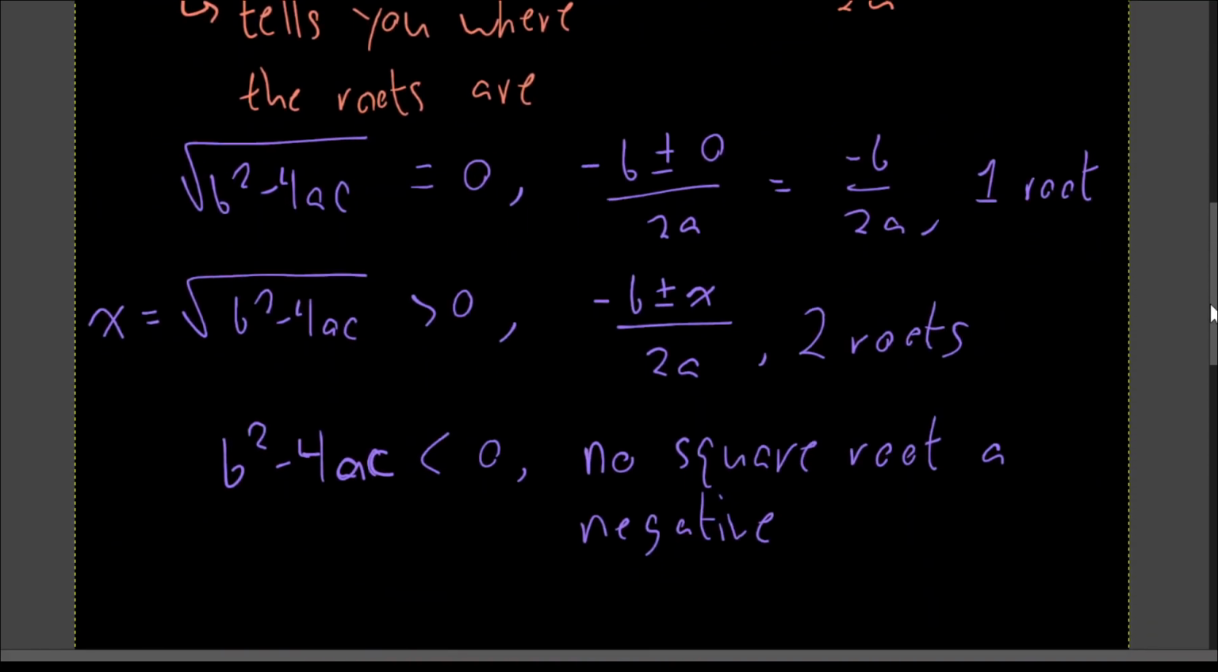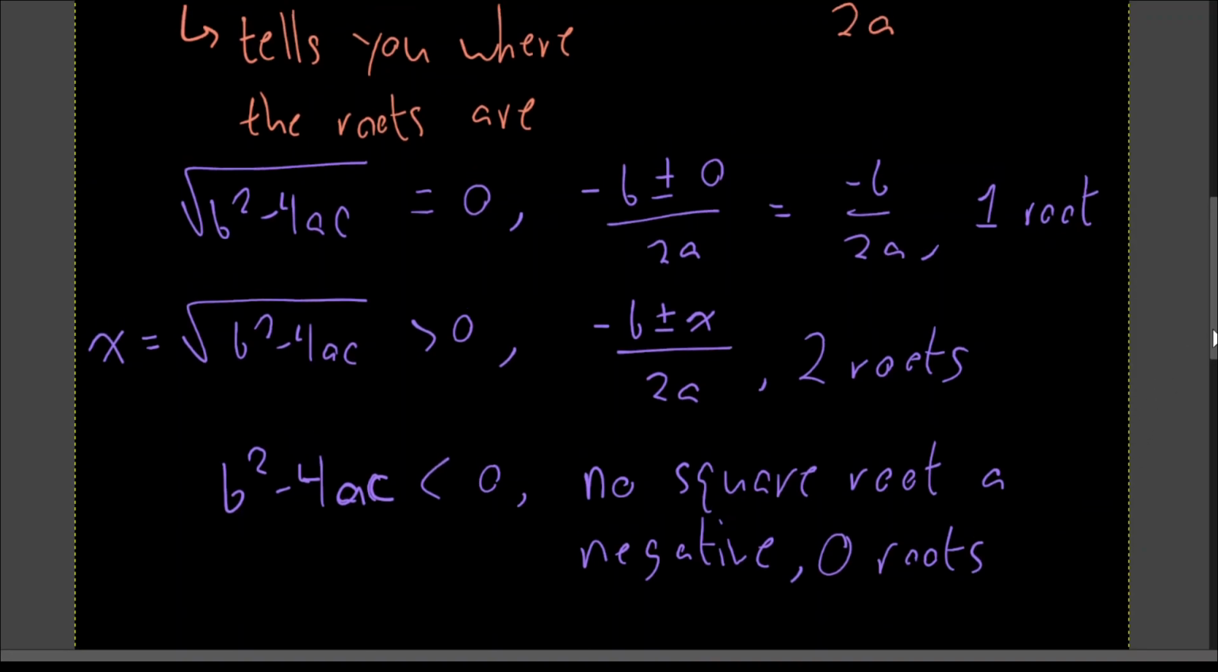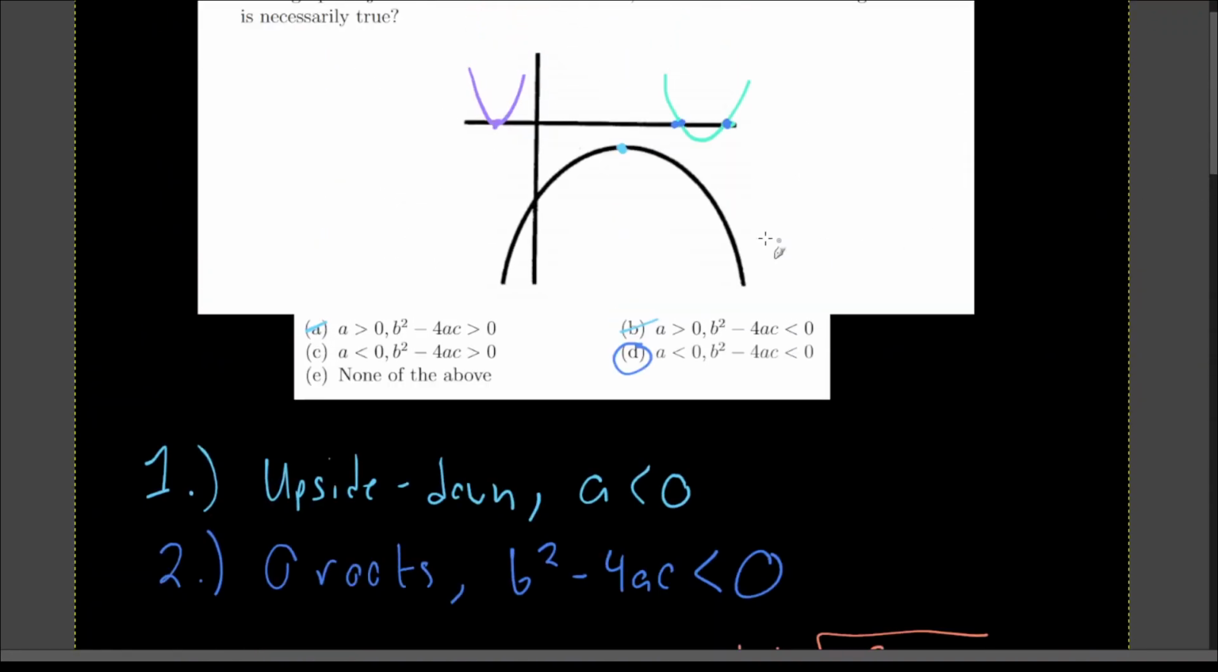So you get 0 roots, which is what we can see with the example in our problem. It doesn't touch the x-axis at all. So b squared minus 4ac is less than 0.